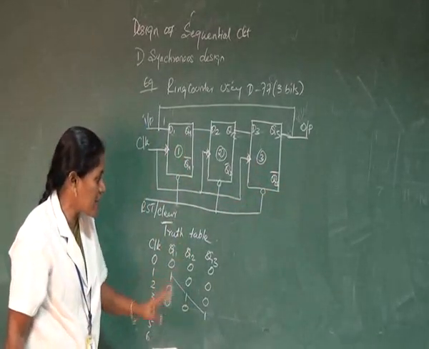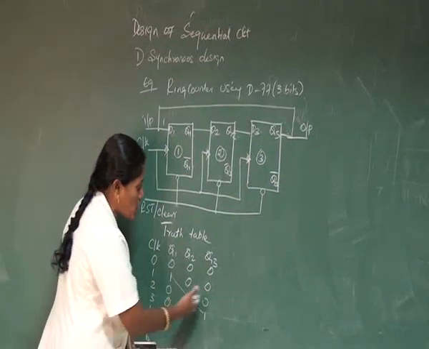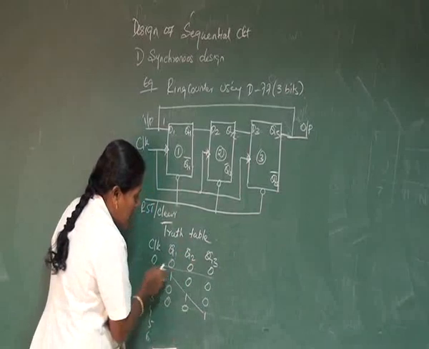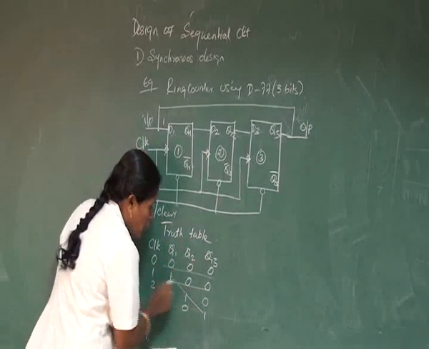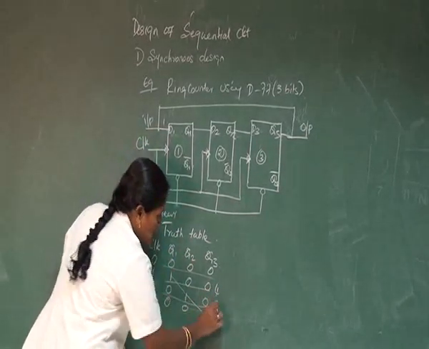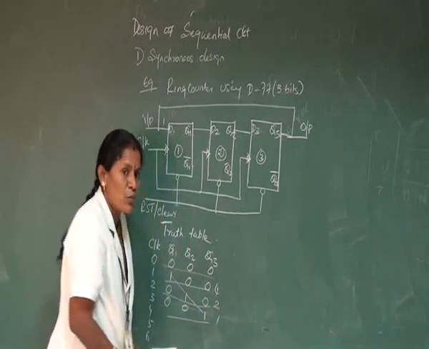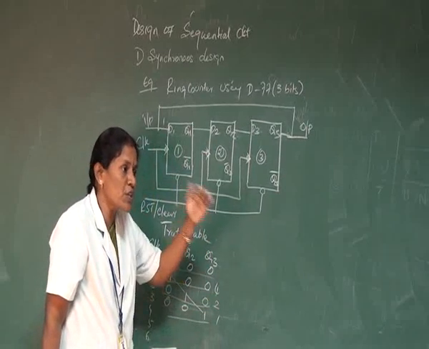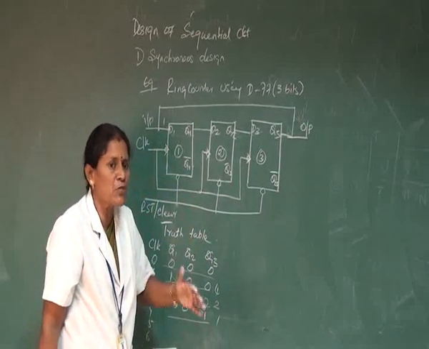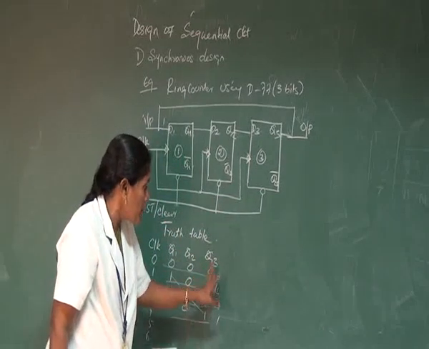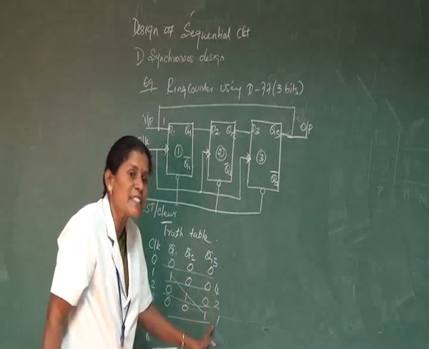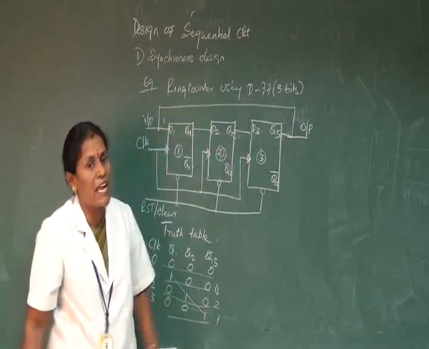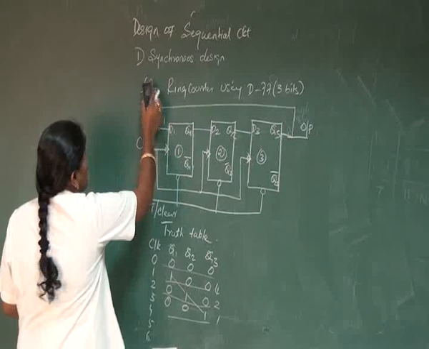But the disadvantage is that the counter does not count in the proper manner. It's not in sequence. First it starts with 0, 0, next it moves on to the value of 4, then 2, and then 1. So this is not in sequence. A sequence is when the counter counts 0, 1, 2, 3, 4; then it is called a sequential output. But in this case it is not in sequence. So this is the problem that arises in the synchronous design. And the next design is the asynchronous part.